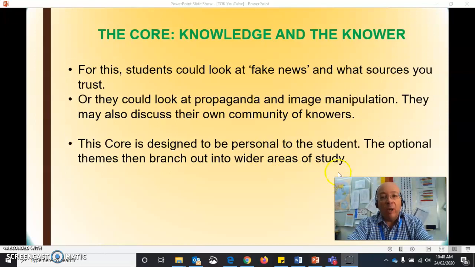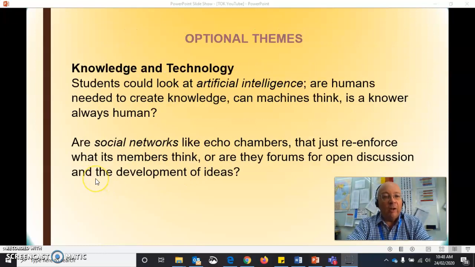Things you could look at would be fake news. Why do you believe what you believe? What do you read? Why do you read certain sources? Could look at propaganda. As I said, in general, it's personal to the student. The optional themes then branch out into wider areas.